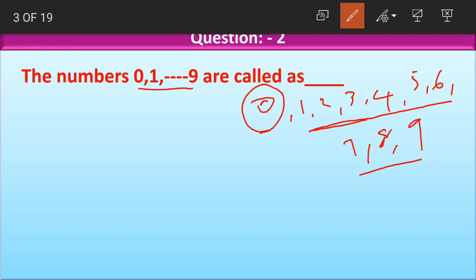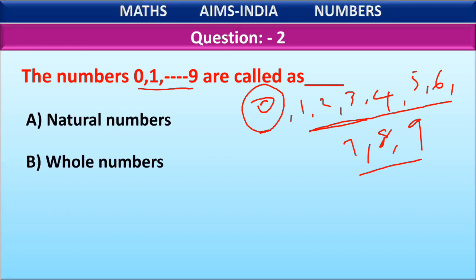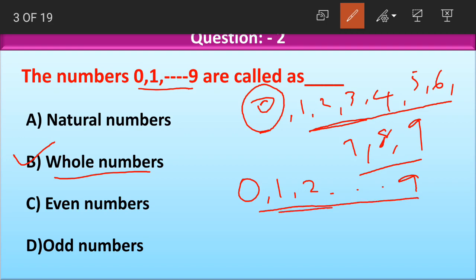And when we add 0 to natural numbers, what are they called, children? They are called whole numbers. The numbers starting from 0, 1, 2, 3 till 9 are called whole numbers. And what are these whole numbers used for, children? These 10 digits are used to form infinite numbers.